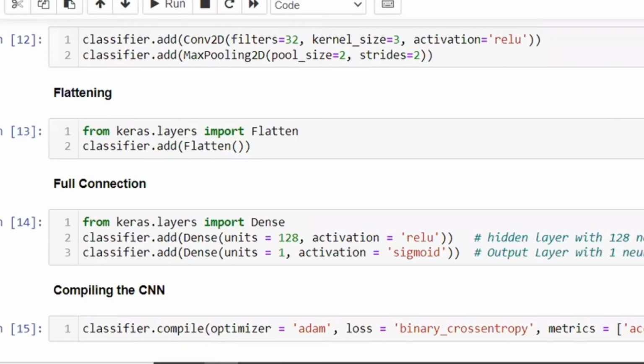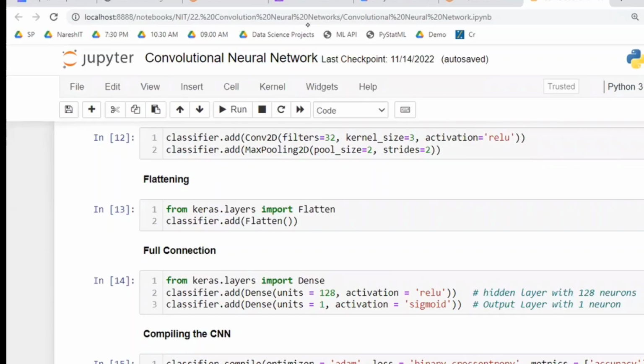You have to add only the hidden layer and output layer. This is nothing but hidden layer and output layer. So after flattening, what is the number of input neurons it is going to have? It is automatically selected. Your work is only to give the number of hidden layers, and inside the hidden layers, how many neurons you want to add. And followed by that, the output layer, just output layer.